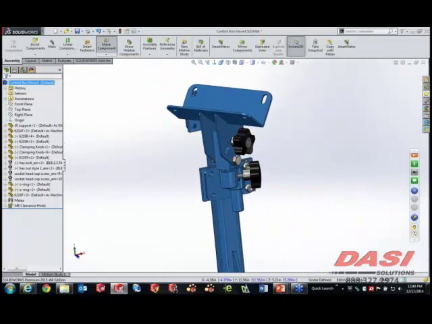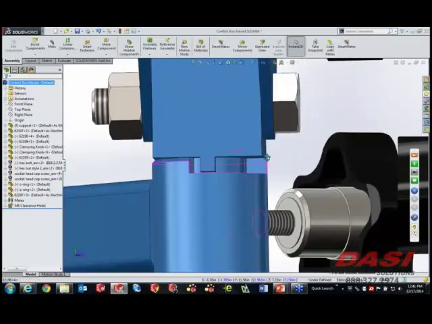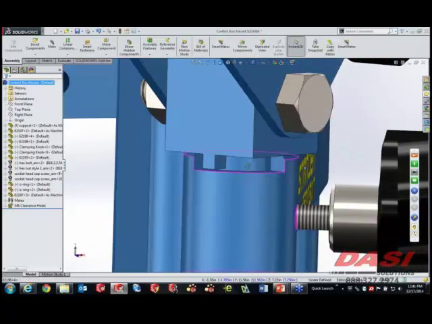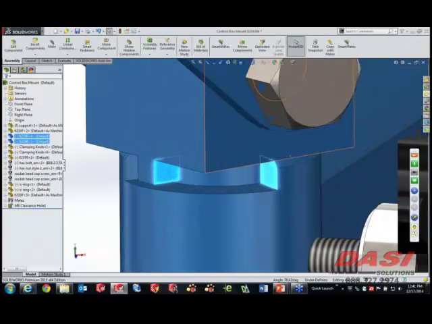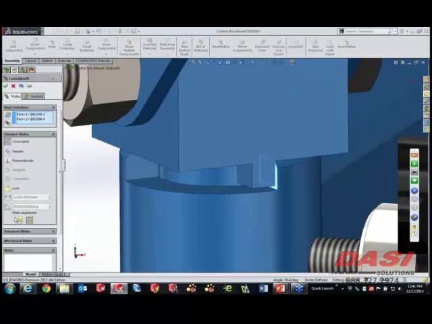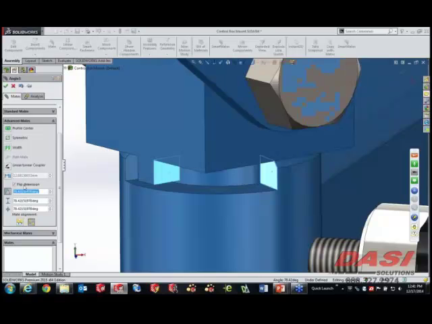All right, over here on this end, I've got another mate that I want to deal with, and it's this angle mate. Now, many of you that do special machines and do angle mates have probably experienced a situation where mates will flip directions on you. So in this case, what I want to do is go ahead and mate these up, but I'm not just going to do an angle mate. I'm actually going to do an angle limit mate.